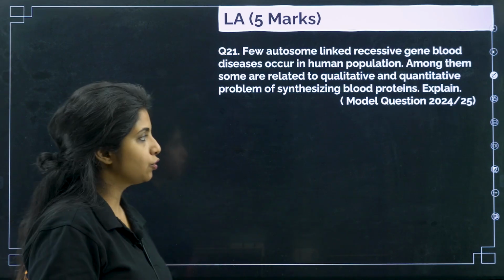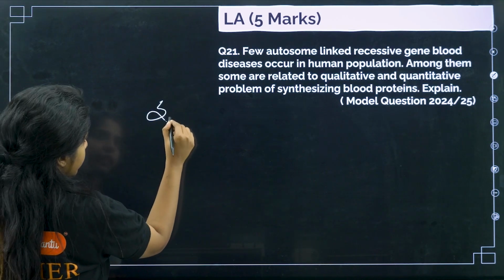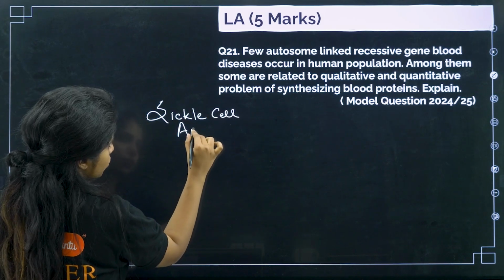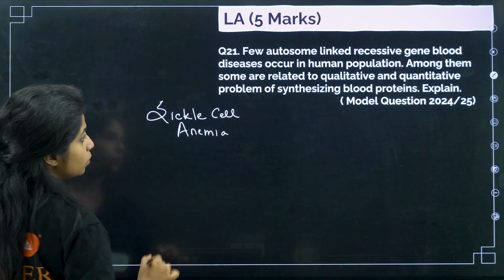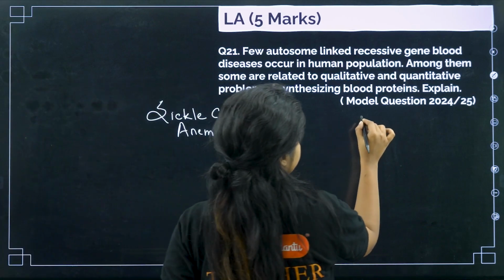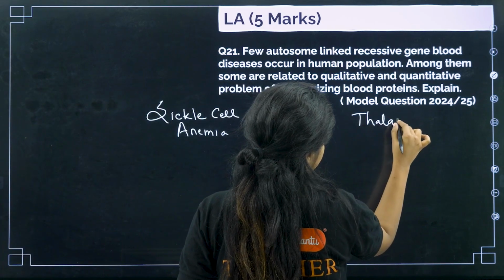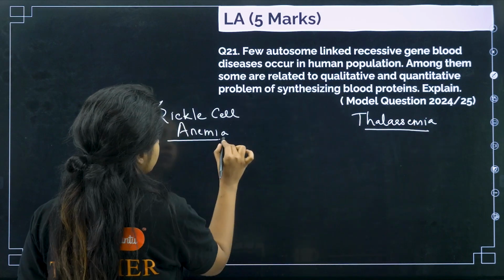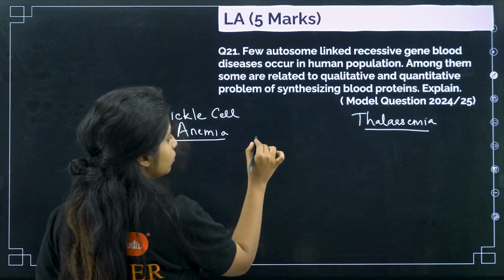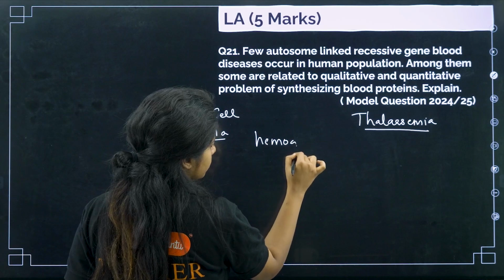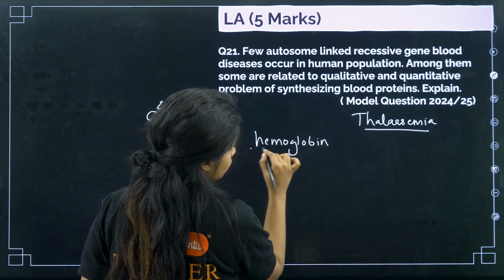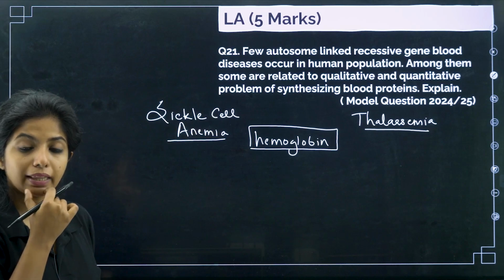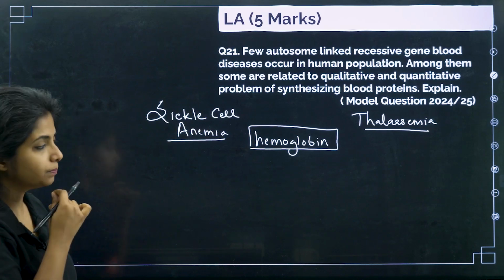So there are 2 such diseases. One is sickle cell anemia. I'll explain first and then I'll show you the answer. And the other one is thalassemia. What happens is that both of them are going to have a problem with hemoglobin protein. So the thing is, in sickle cell anemia,